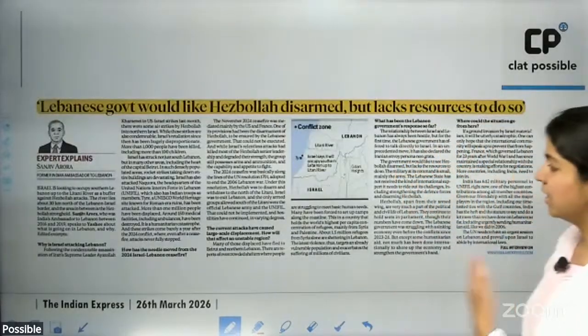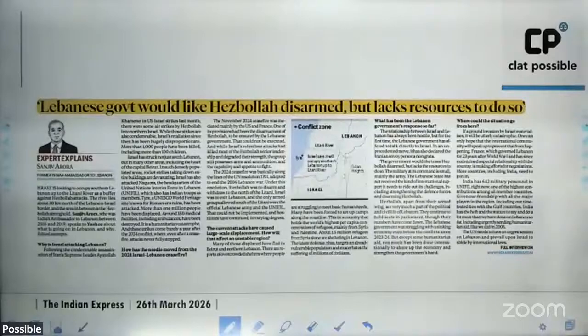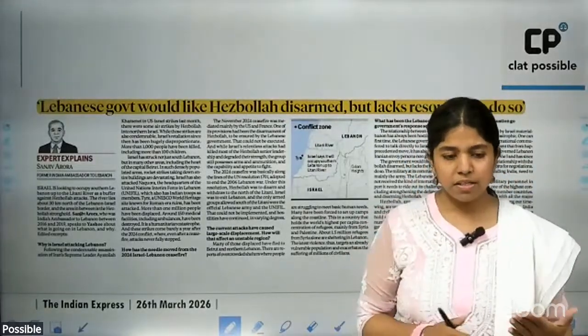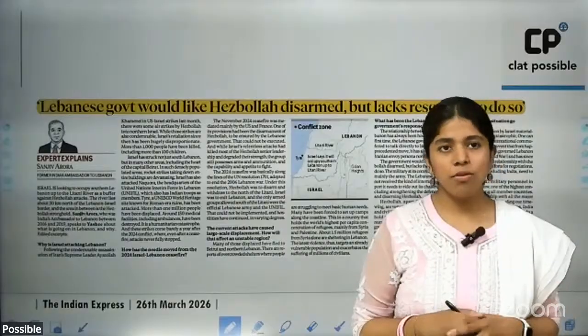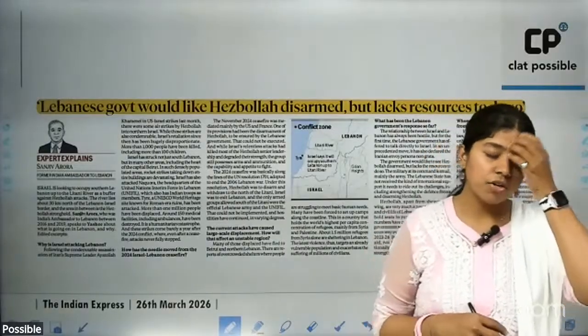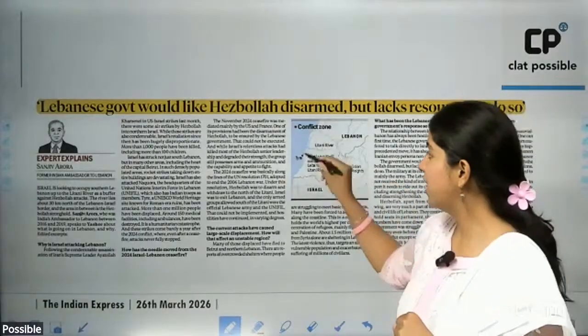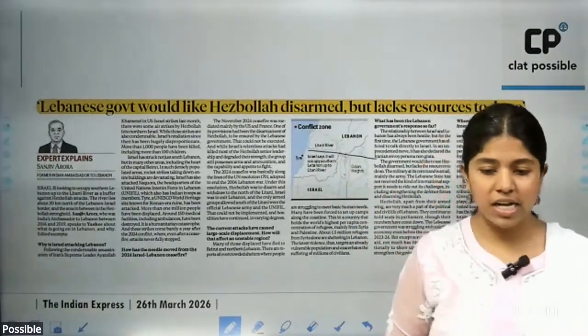All right. Then this article talks about why Israel is undertaking an attack on Hezbollah. I've taken this up for you in previous classes also, but very briefly: just yesterday or day before yesterday, Israel said that it is going to occupy Lebanese territory till the south of the Litani River.